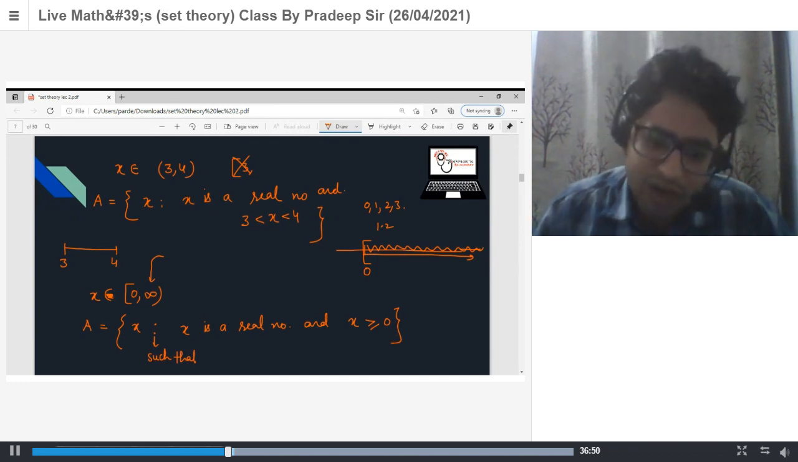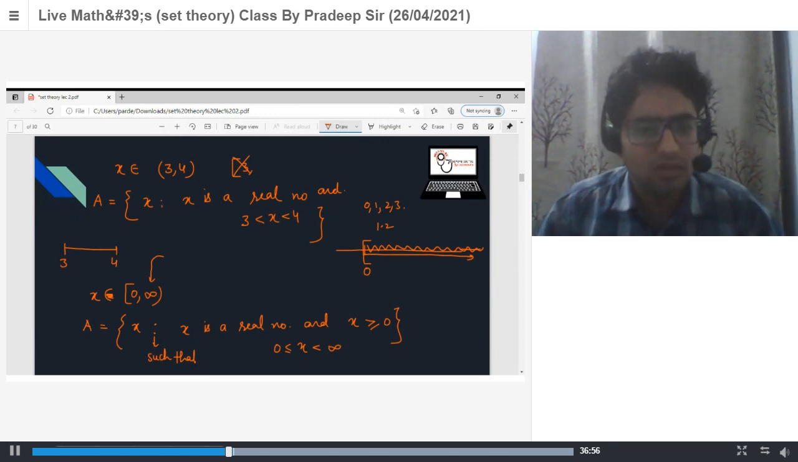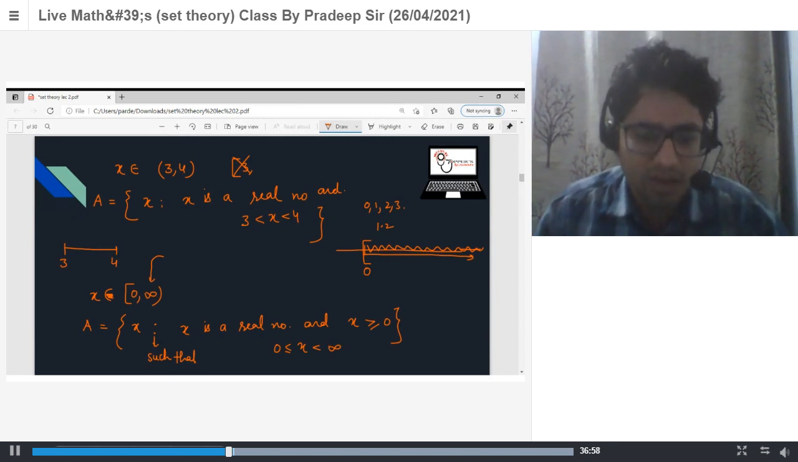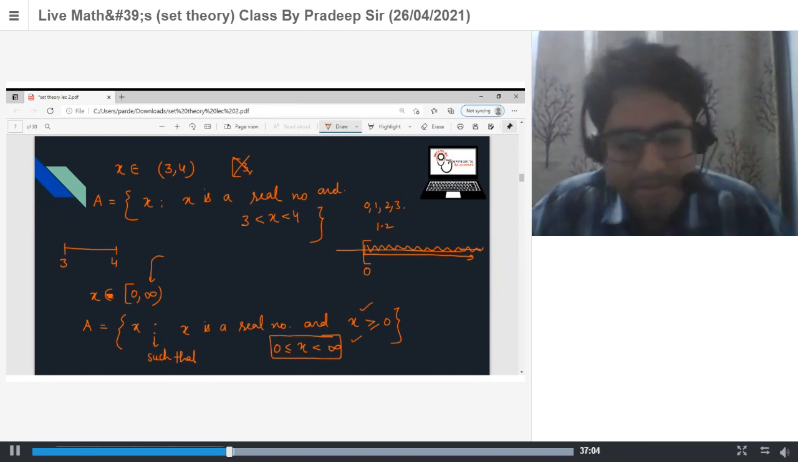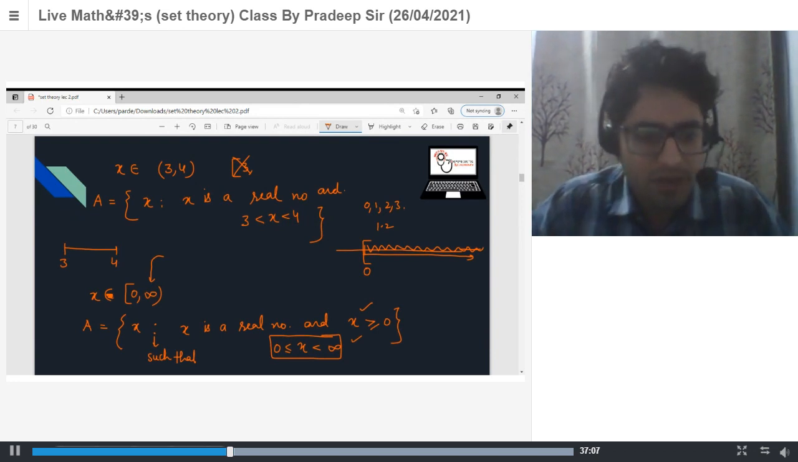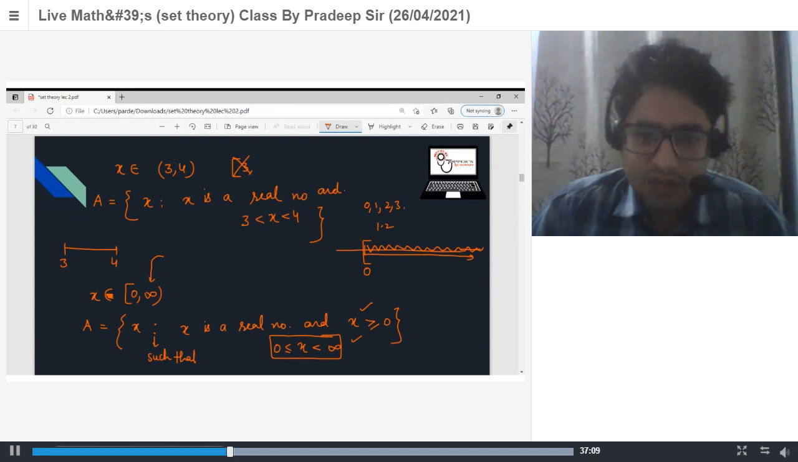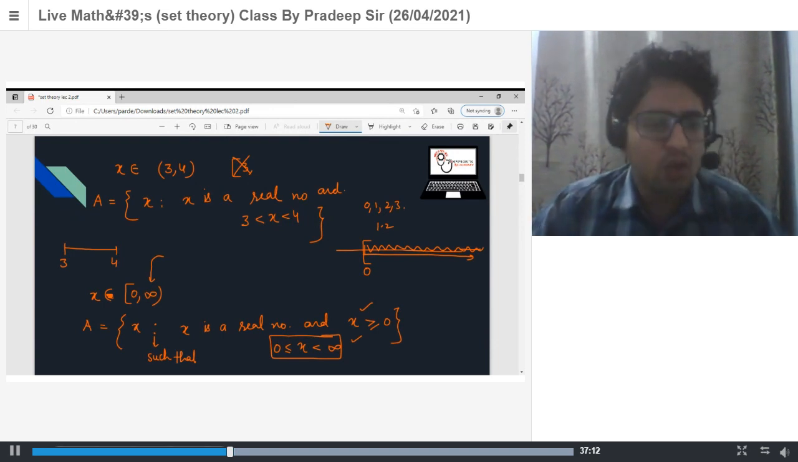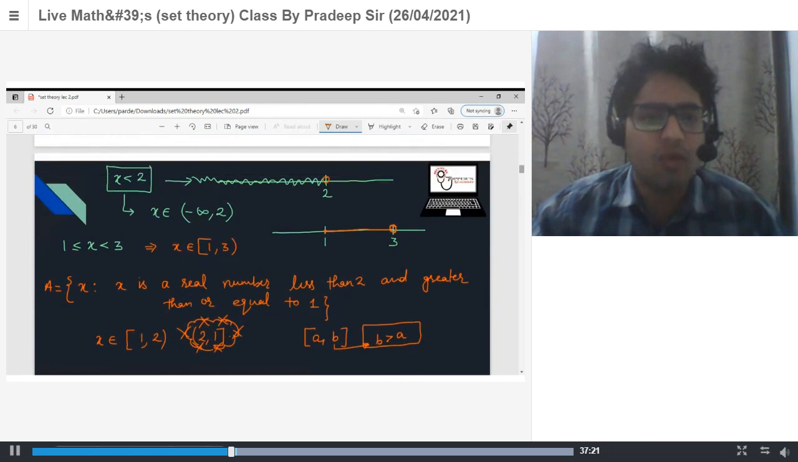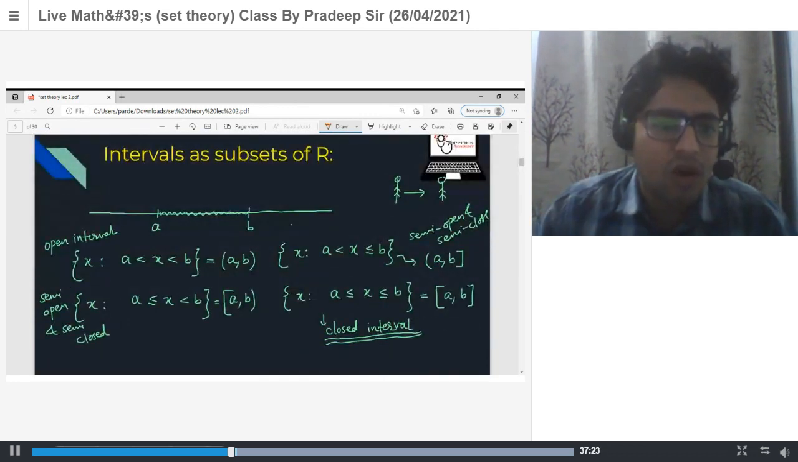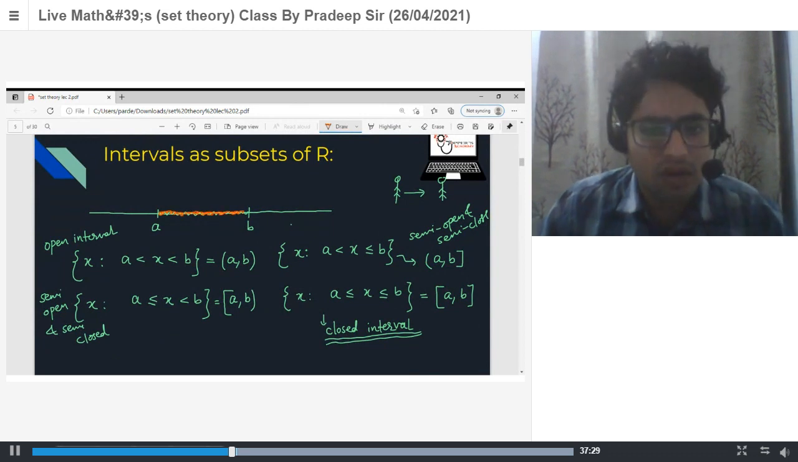Or you can write x greater than or equal to 0 and less than infinity, and this is also correct. Both are correct ways. Okay, so we have 4 types of intervals. First is the open interval, then there are the semi-open and semi-closed intervals, and the last one is the closed interval. Interval means a collection of all numbers lying between two numbers.